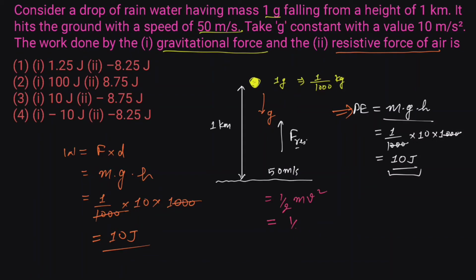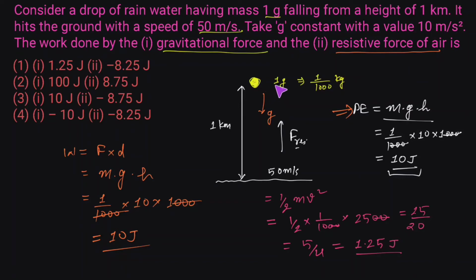This will be equal to half, mass is 1 upon 1000 kilogram, into velocity square. Velocity is given as 50 meter per second. So square of 50 would be 2500. This 20 and 20 get cancelled. So this comes out to be 25 divided by 20, or 5 by 4. This is equal to 1.25 joule.